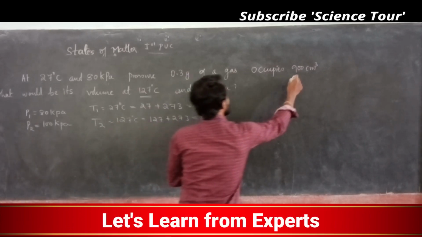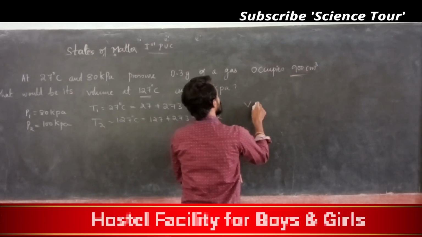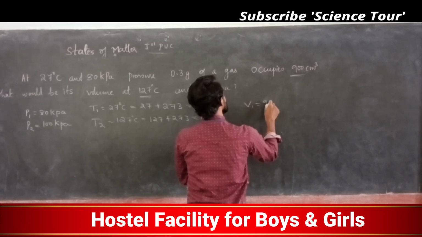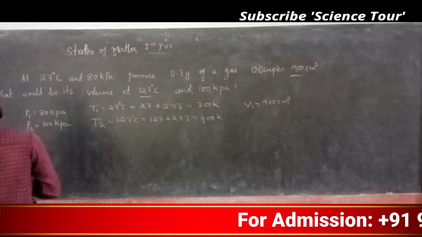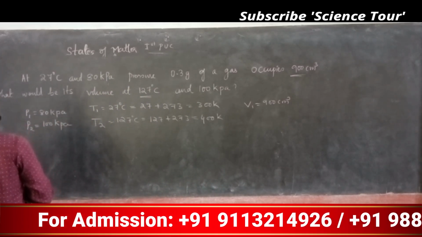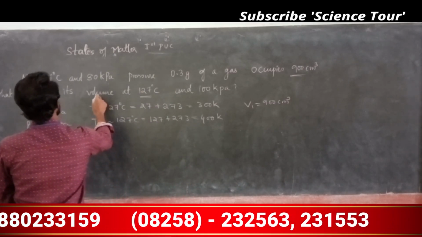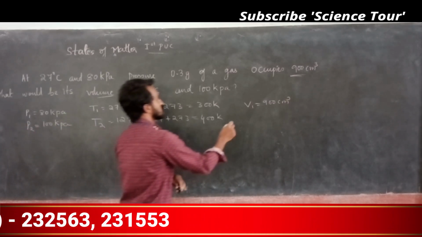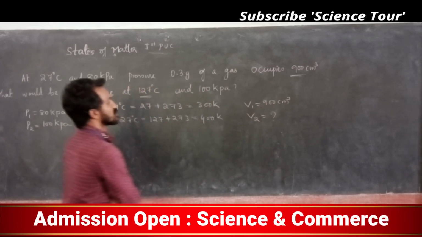Volume V1 is given, 900 cm cube. What do you have to find out? What would be its volume, V2. You have to find V2.